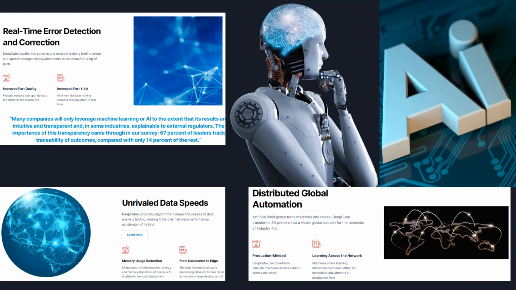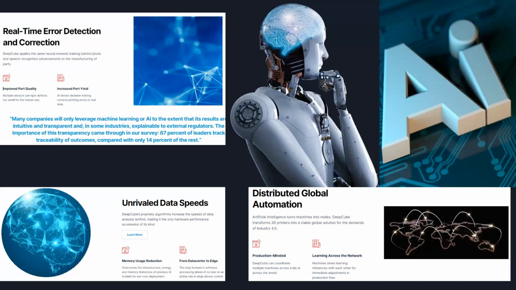Like with cryptocurrency and a lot of these DeFi protocols, they're all promoting Web 3.0, and they're essentially using AI and their 3D printing to promote Industry 4.0. DeepCube is production minded and can coordinate multiple machines across a lab or across the world, and it's learning across the networks. The machines share learning influences with each other for immediate adjustments in production flow. And it's also got real-time error detection and correction.